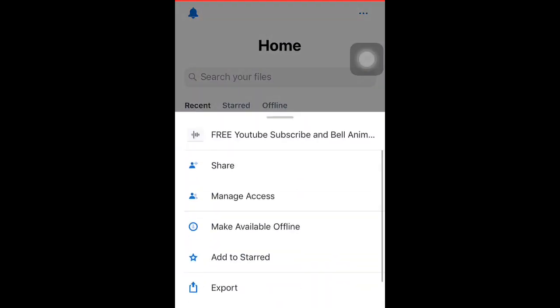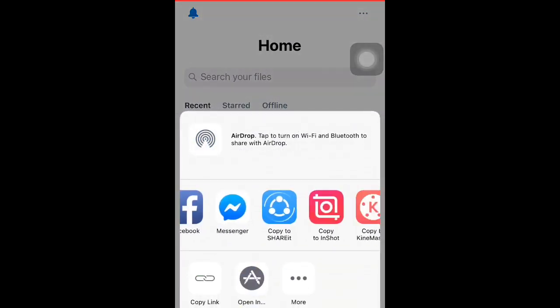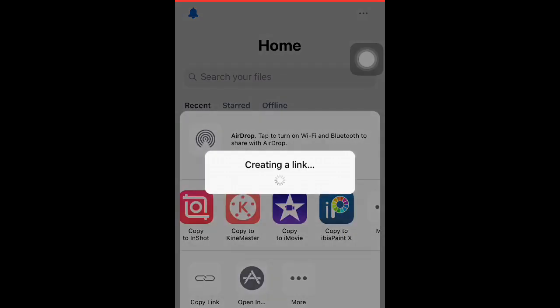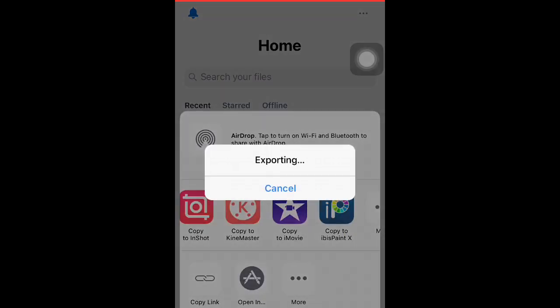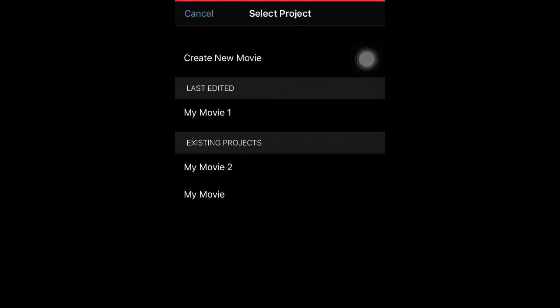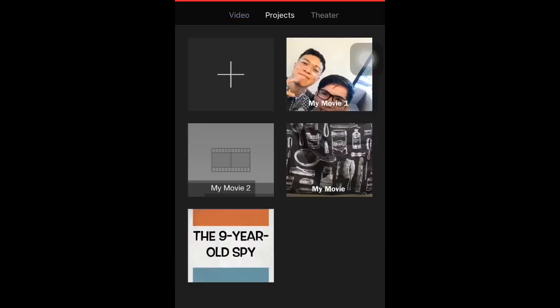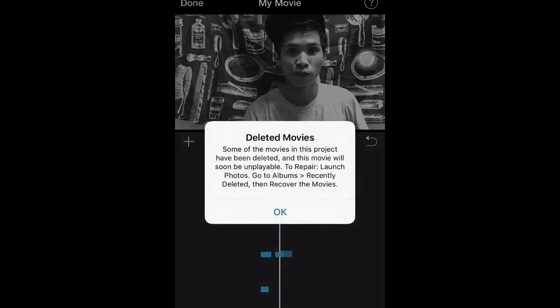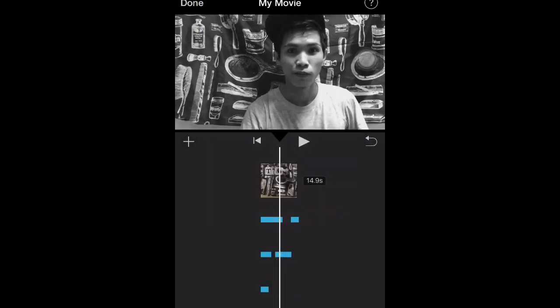So next, export into iMovie, or you have KineMaster also. Then go to your project movie and then click, then add sound effects. That's it.